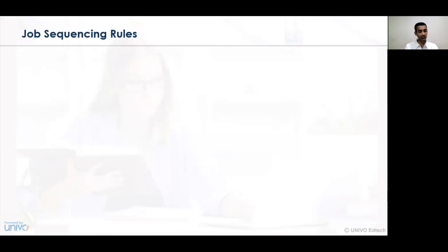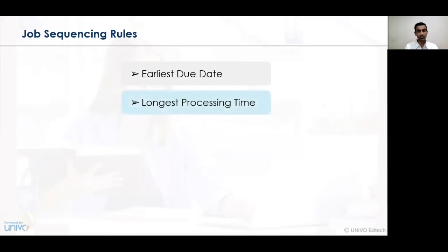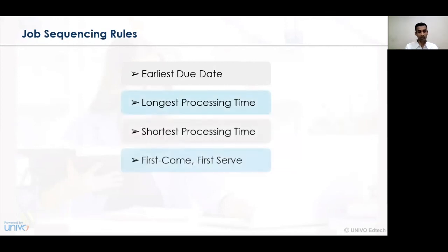Now let's understand what are the various job sequencing rules. The various job sequencing rules that have been associated are earliest due date, the longest processing time, the shortest processing time, the first come first serve basis, and the least setup hours. In the earliest due date rule, whatever due date has been set, the target or the deadline is set for establishment, and accordingly, based on the due date, the sequencing activity is undertaken.